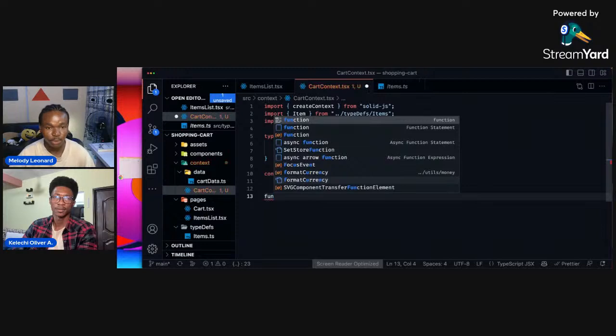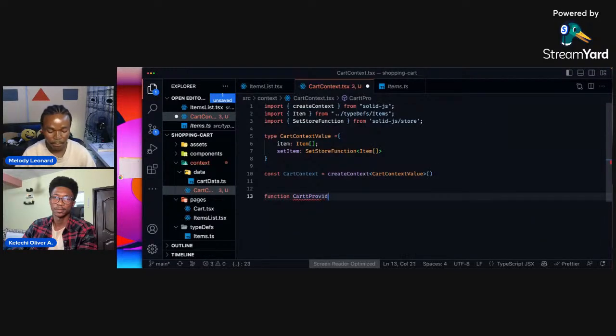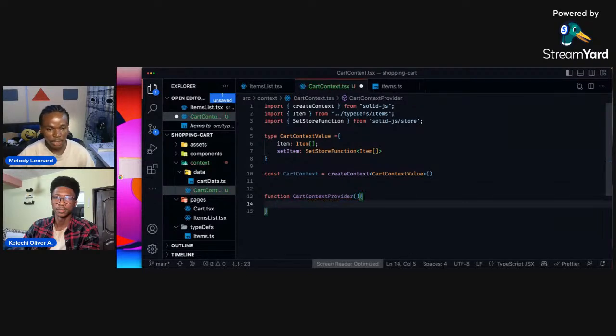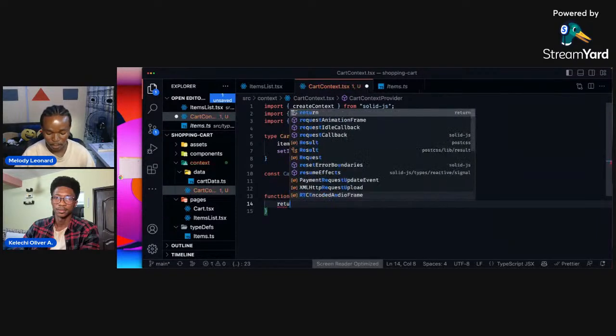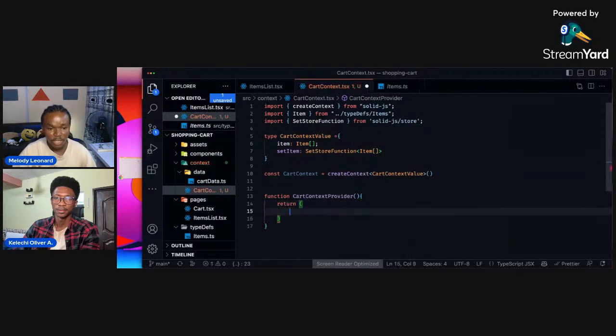So I'm going to create a function, cat context provider. This provider is going to return the cat context dot provider.